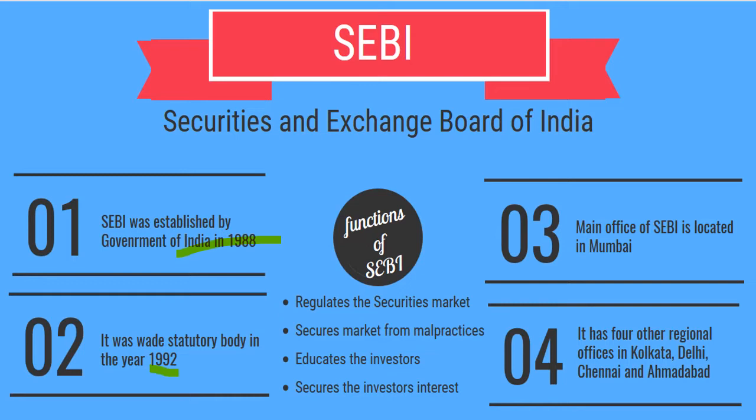Now, where exactly is it located? It's located in the heart of the city, in Mumbai, where the headquarters is. We have other branches also, regional centers in Kolkata, Delhi, Chennai and Ahmedabad, just like how you have your headquarters and all your branches scattered. So the basic points: SEBI is the Securities Exchange Board of India. It was established in 1988, became a statutory, independent body in 1992, and is located in Mumbai. That's the headquarters, and it has regional offices in Kolkata, Delhi, Chennai and Ahmedabad.